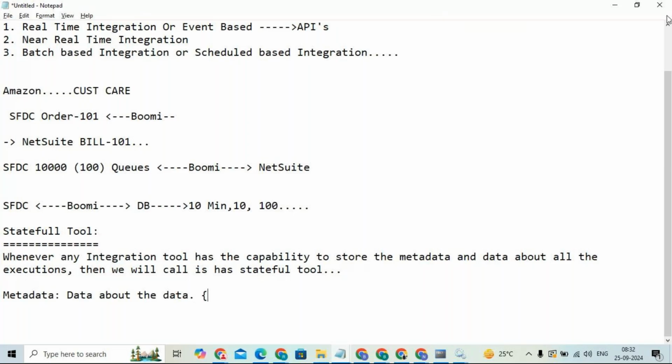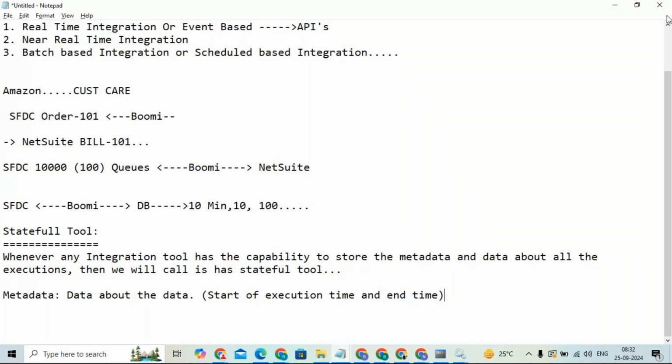Let's say, when the order is created, I'm giving an example: the start of execution, the execution time, and the end time of that particular execution, and what logics and conditions we applied, and all such details. We call them metadata.